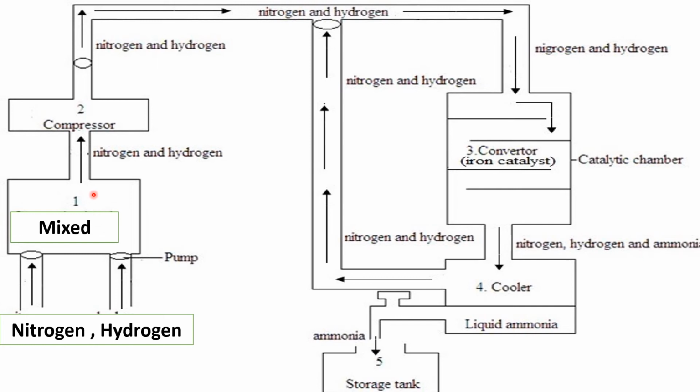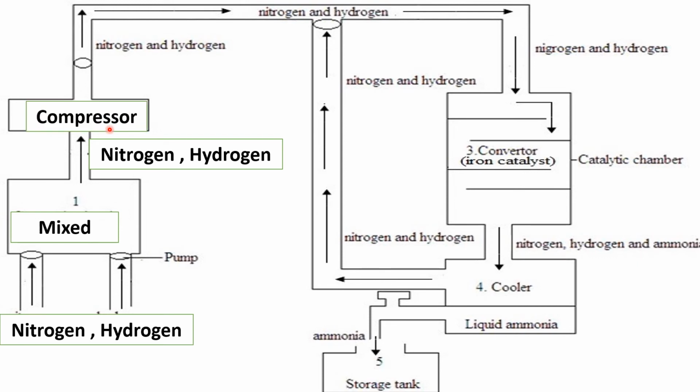Once they are mixed, they are passed through a compressor. The purpose of a compressor is to make sure that nitrogen and hydrogen have a higher pressure exerted on them. Remember, for this we need a high pressure. So we exert that high pressure using the compressor. We have attained one thing, we have added the needed pressure. We are remaining with temperature and a catalyst.